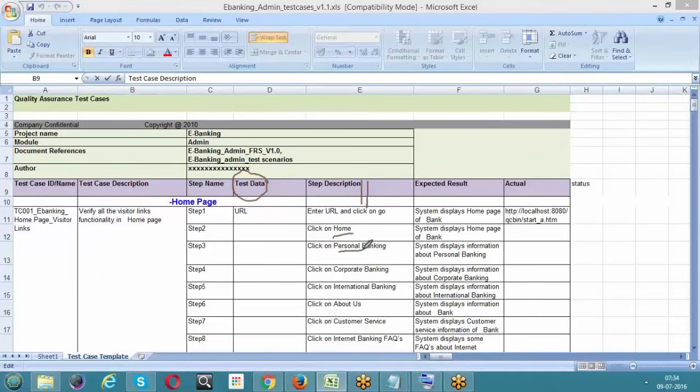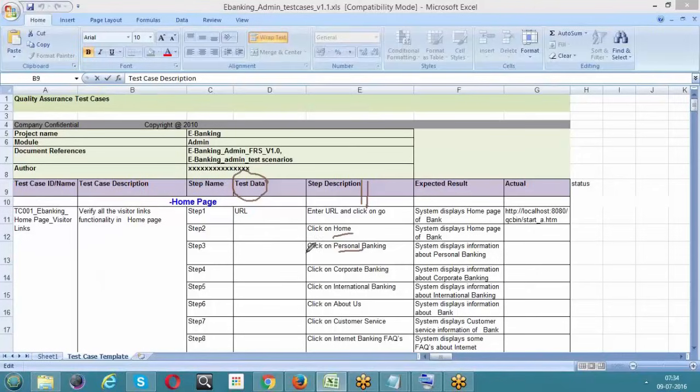Click on personal banking. It means the user's performance on the end application. What the user is going to do on the end application, that is given under step description. Enter URL. Click on home. Click on personal banking. Click on corporate banking. These are the user actions.